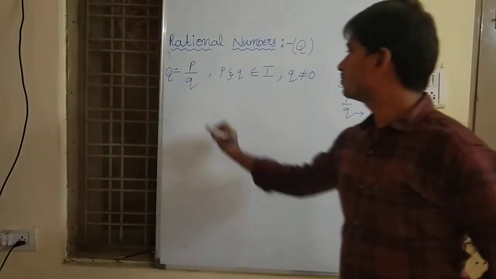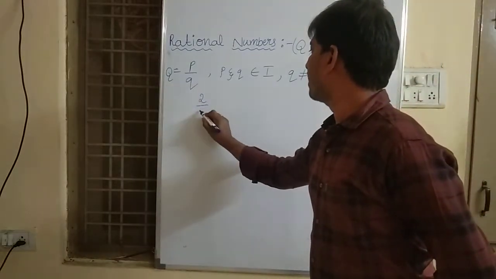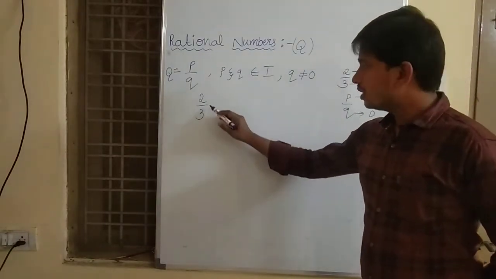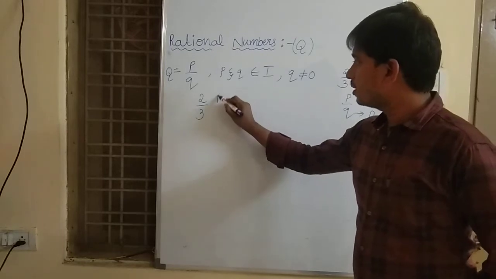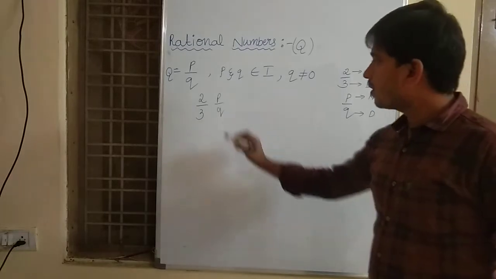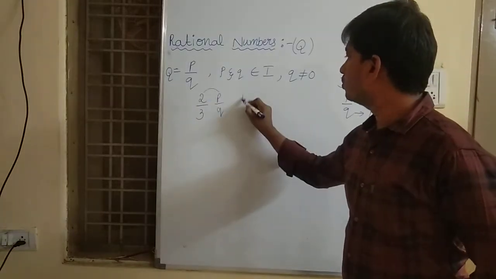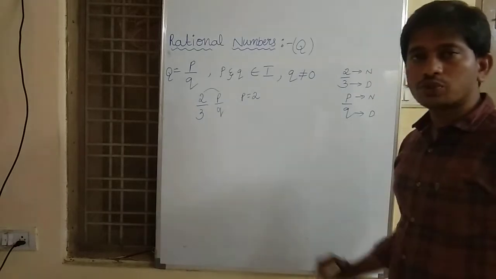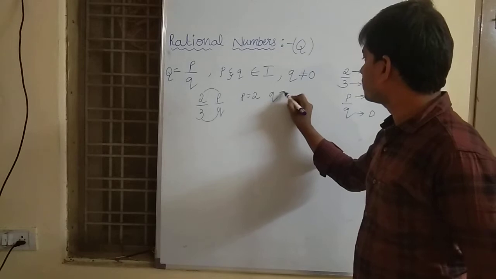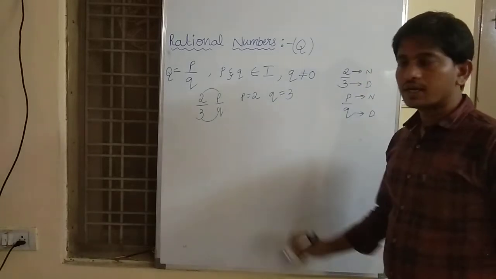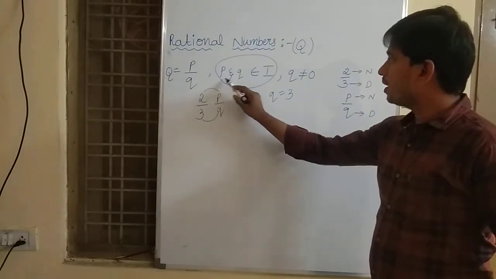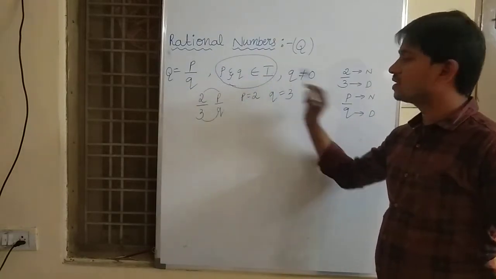For example, 2 by 3. If you observe, 2 by 3 is written in the form P by Q. Here the value of P is 2 and the value of Q is 3. The first condition is that both P and Q belong to integers.